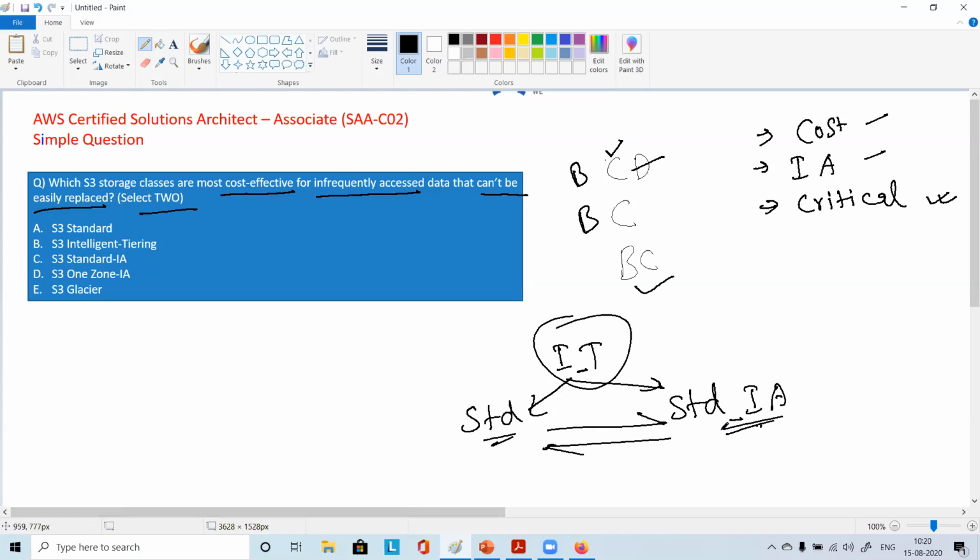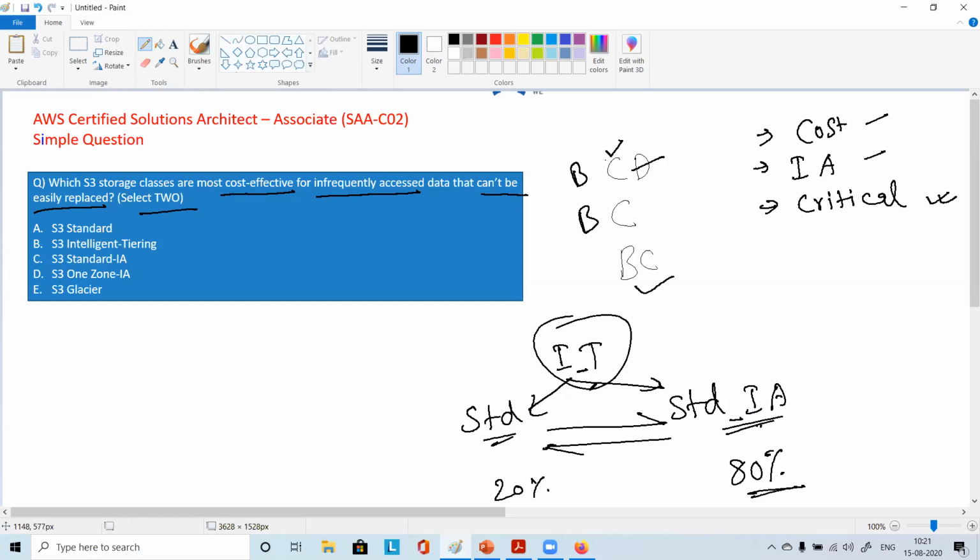So Intelligent-Tiering may not be suitable, because it is the second highest cost. The costliest one is Standard, and the second is Intelligent-Tiering, because here you may have to pay for maybe 20% at the standard rate and 80% at the IA rate. So it may be cheaper than Standard, however costlier than IA, because the IA class will be 100% at its own rate only. With respect to cost, it is second highest, so may or may not be a suitable option.